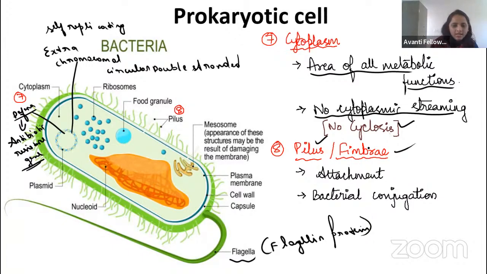Here you can see the outer structure. It is extending, right? There is a spiny-like appearance you can see, right? Are you observing? So that is nothing but fimbriae. What is the function of fimbriae, guys? Fimbriae helps the attachment to the substratum. The substratum is there, the bacteria will come and attach with the help of fimbriae. So with the help of fimbriae, it is helping in the attachment. Okay, fine. So then what is the function of pilus?